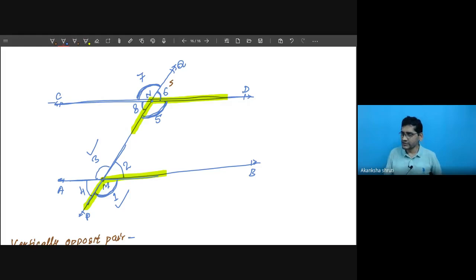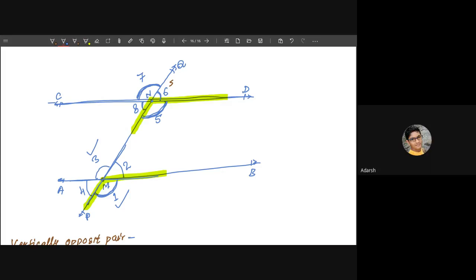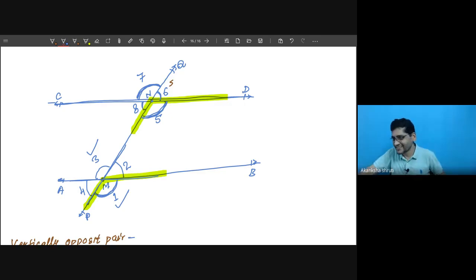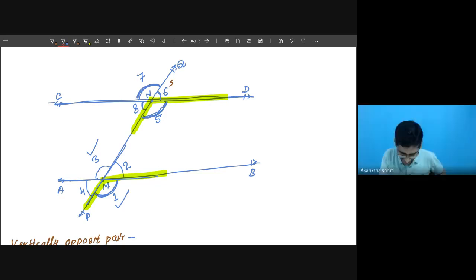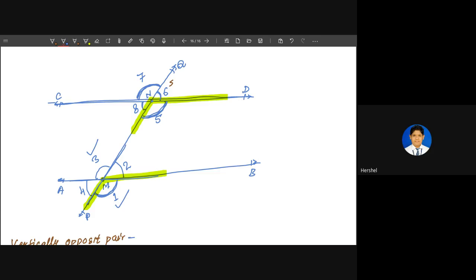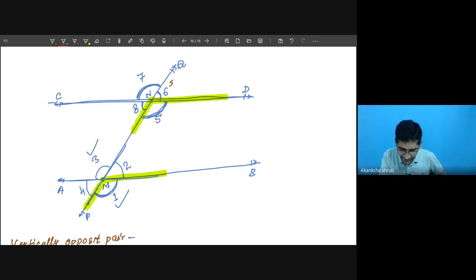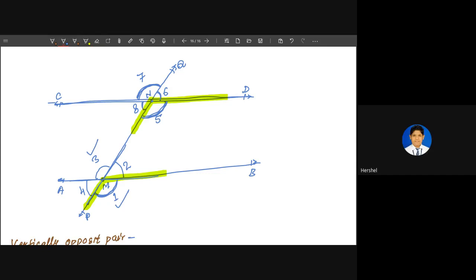Yes, the other one, other students, tell me. Adarsh told angle 4. Harshil, you tell me. Angle 2 and angle 4. But 2 and 4 are at M. I am asking at N. Understand the question carefully, what I am asking. 6 and 8.